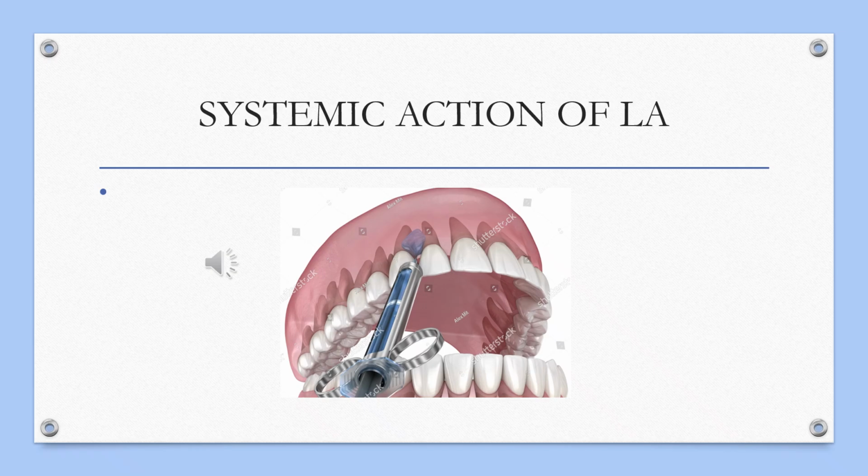Then it depends on the rate of distribution in the tissue. This was also discussed in the last section: the tissues or organs having a high blood level, or highly perfused organs, get more local anesthesia, and also the tissues having greater mass have a high concentration of the local anesthesia.